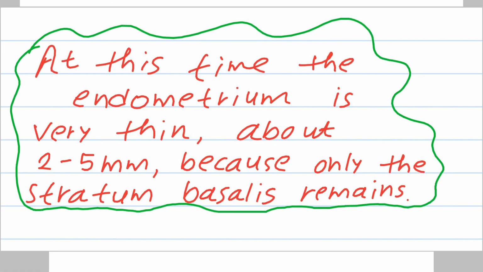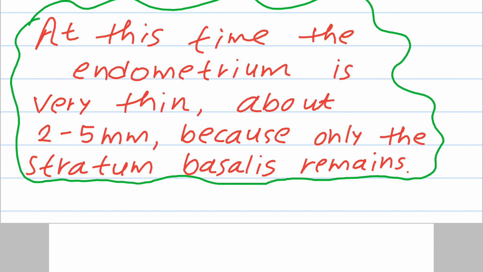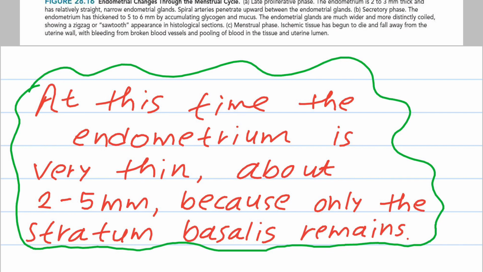Now during the menses, since the stratum functionalis is removed, the endometrium is very thin, having a thickness of only 2 to 5 millimeter, because only the stratum basalis is present now.